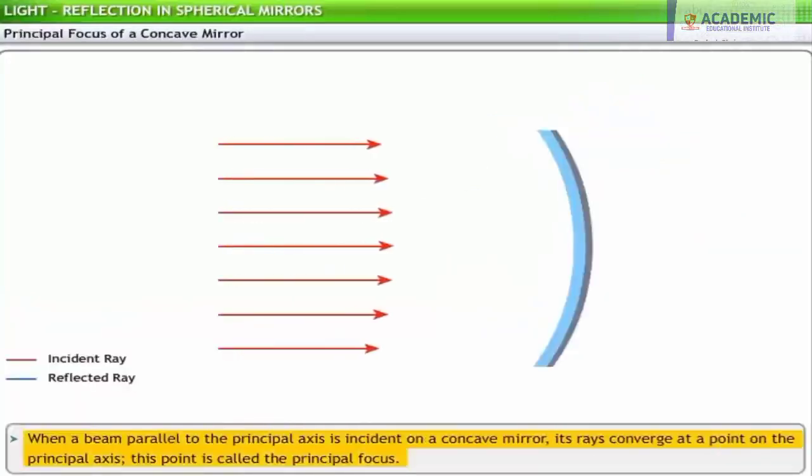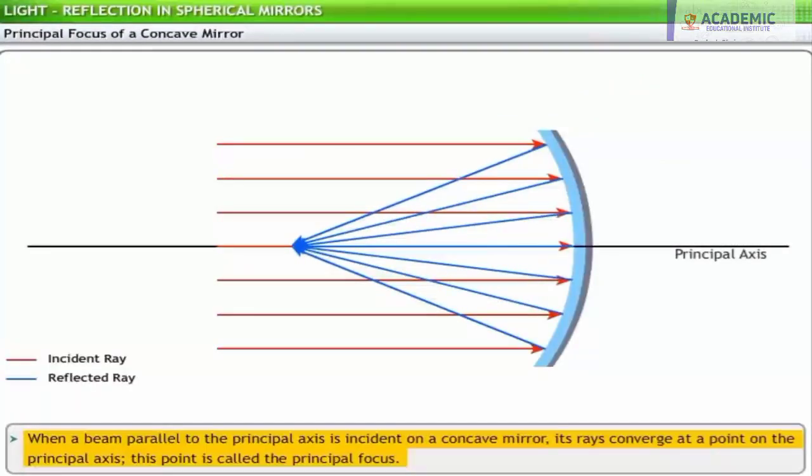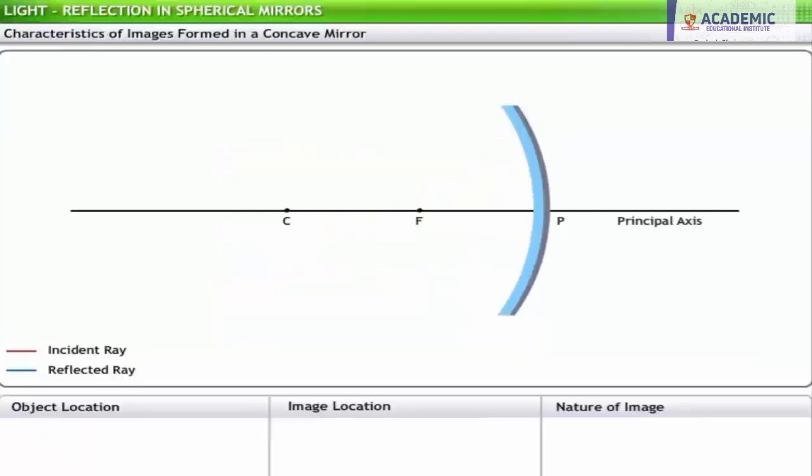When a beam of rays parallel to the principal axis is incident on the reflecting surface of a concave mirror, its rays all converge at a point on the principal axis. This point is known as the principal focus of the concave mirror. Unlike a convex mirror, the nature and size of the image in a concave mirror depends on the relative position of the object from the mirror.